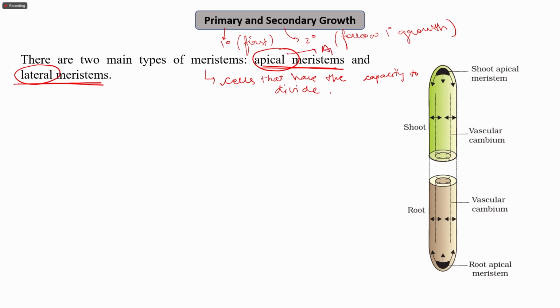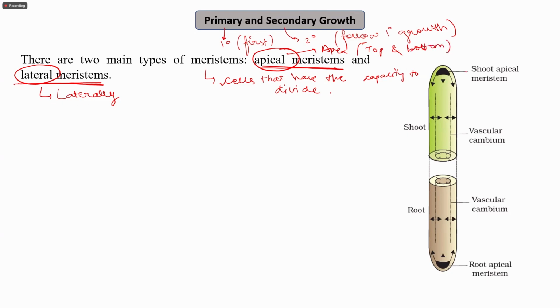Apical means on the apex, lateral means laterally. So apex means on the top of the shoot and at the bottom of the root.